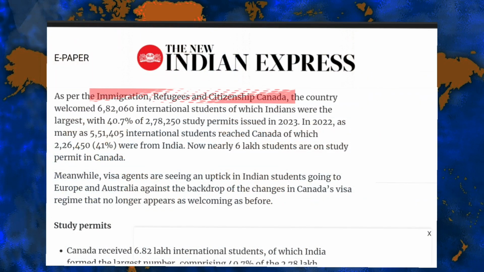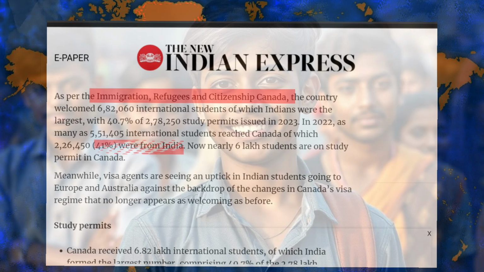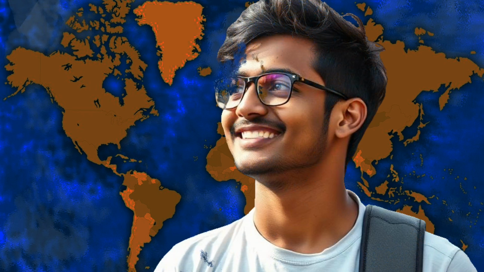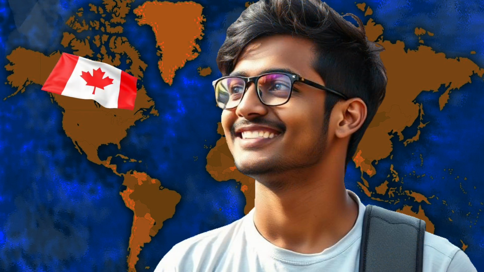According to Immigration, Refugees and Citizenship Canada, there were more than 8 lakh international students in Canada in 2022, out of which 40% were from India, constituting the largest international student group in Canada. This is the kind of craziness among the students of India for Canada, which is also one of the most important factors, among others, behind the settlement of Indians in Canada.